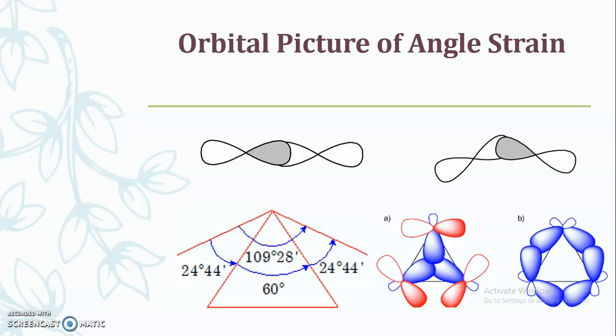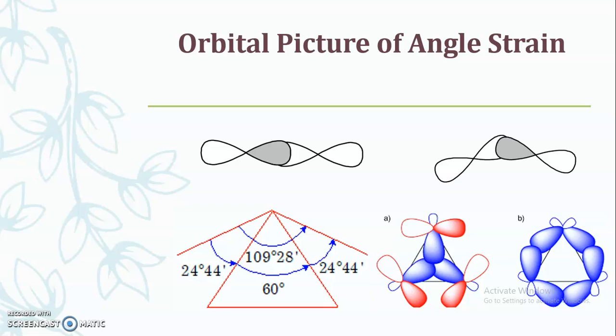Two further theories are there where we can see cyclohexane in detail. Here you just have to understand that only what Baeyer has proposed is correct for cyclopropane and cyclobutane, and somewhat for cyclopentane. The rest of the things he proposed regarding cyclohexane, or the larger ring systems, were not correct and are justified by other theories. So this is about the Baeyer strain theory. Here you can see how the orbitals are overlapped in cyclopropane, due to which the angle is maintained at 60 degrees.